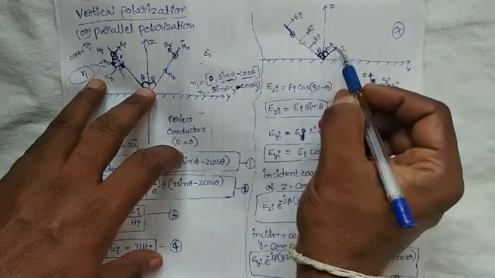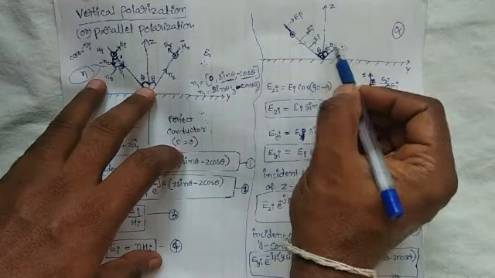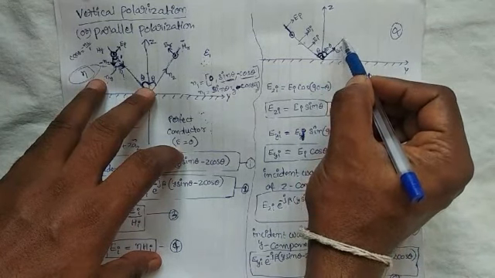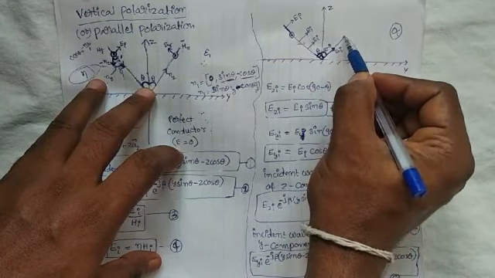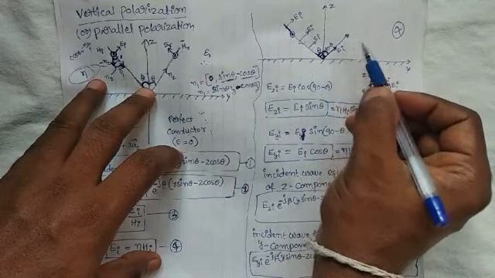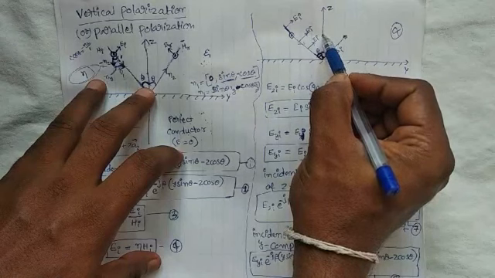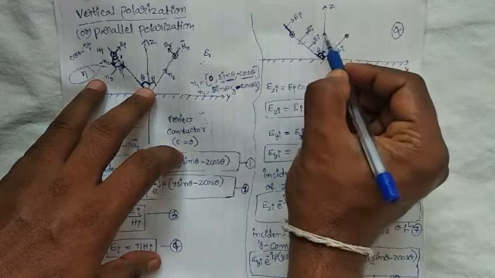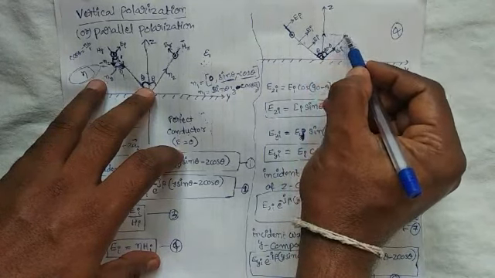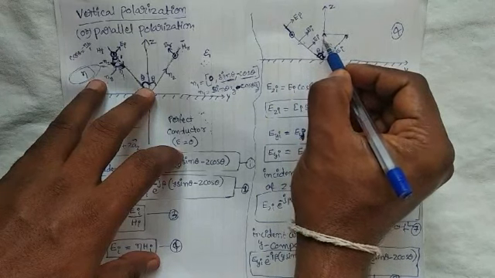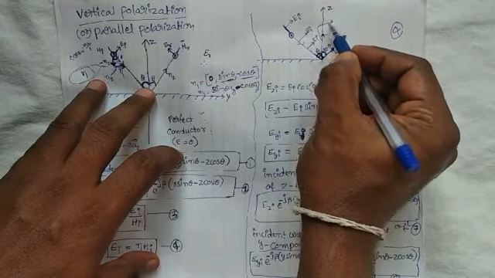Now we are extending like this, as a vector. This is Ei. Now we are considering the z component of the electric field intensity, that is Ezi. This component is Ezi.